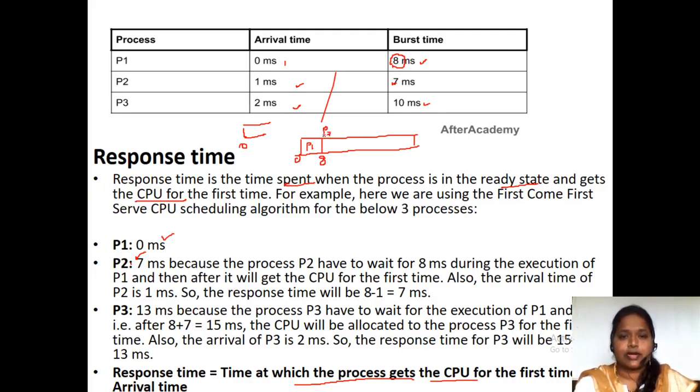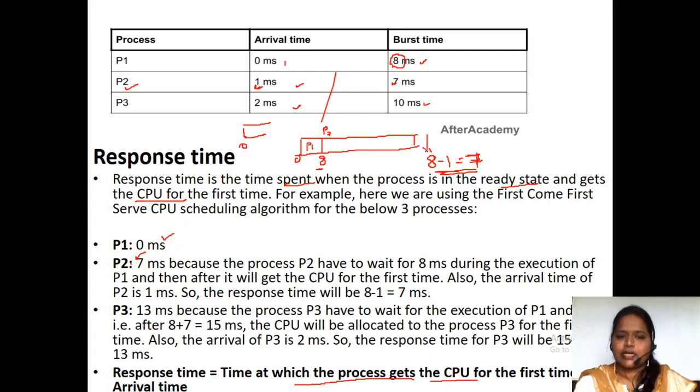Fine. So at what time did the P2 process get its CPU? At 8 milliseconds, P2 got the processor. And at what time did it arrive? At 1 millisecond. So 8 minus 1 is 7 milliseconds. So what is the response time of the P2 process? It is 7 milliseconds.